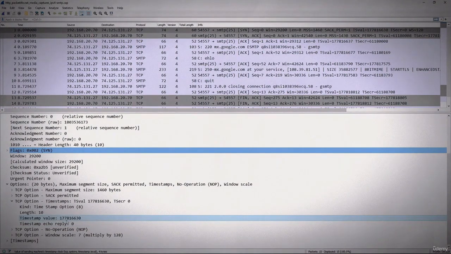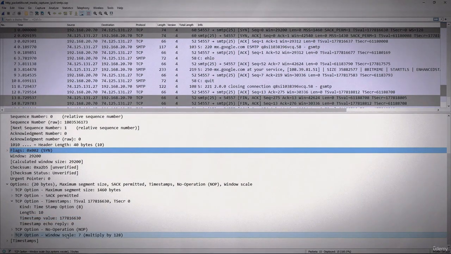Now with each of these, if you look down below, you can see the size of each of those options. Window scaling is 3 bytes. So we have to add a NOP, which is essentially a placeholder, to bring that total up to 20 bytes. And then that with the TCP header gives us our 40 bytes.